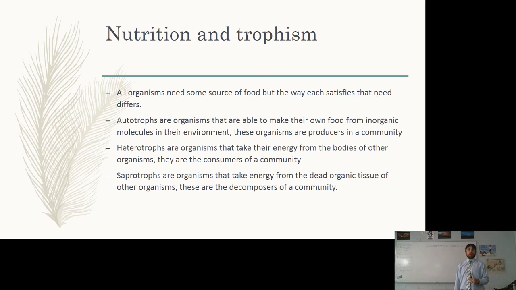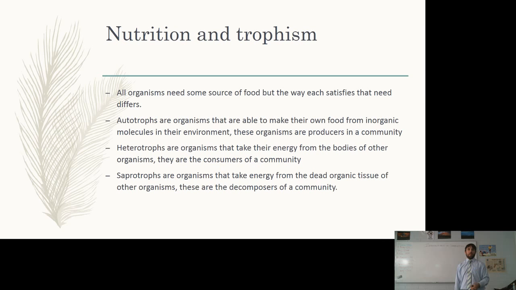So we say that these organisms are the producers in a community because they make everything else that's required for the community. Heterotrophs are the other extreme. They aren't able to make any organic molecules from inorganic molecules, or very, very few. So instead, they take the organic molecules from other organisms, whether it's plants or other animals, and they use those for their own bodies.